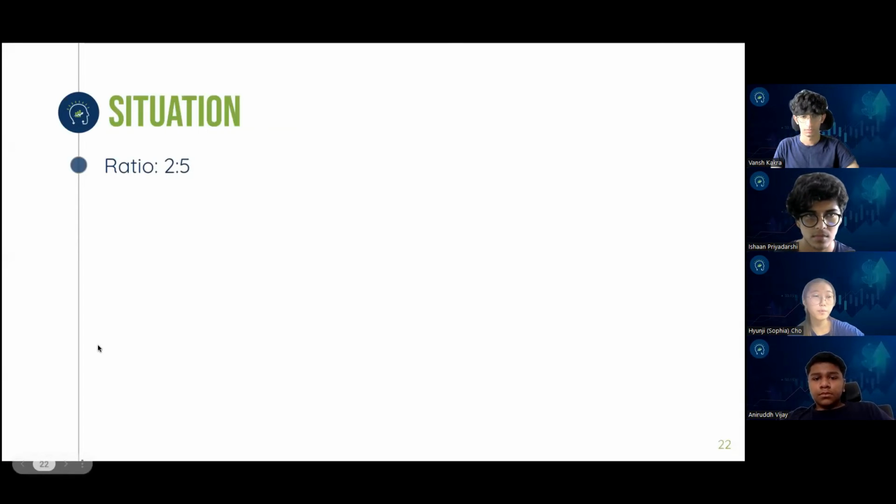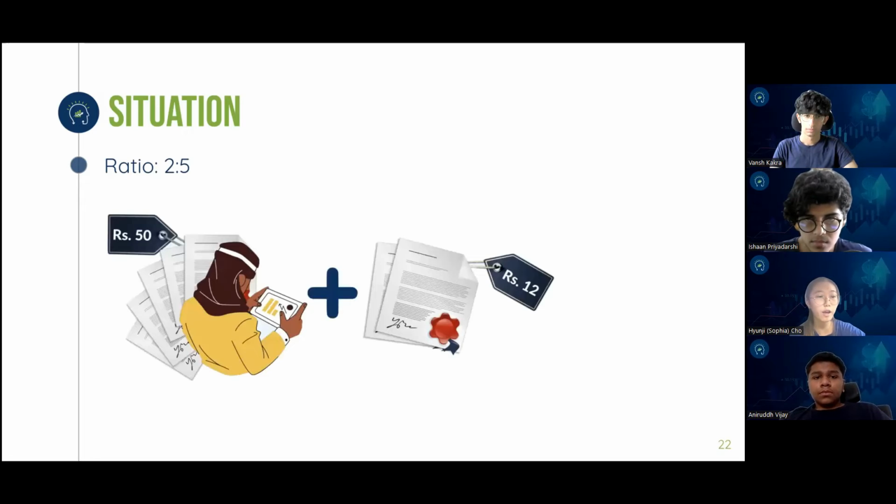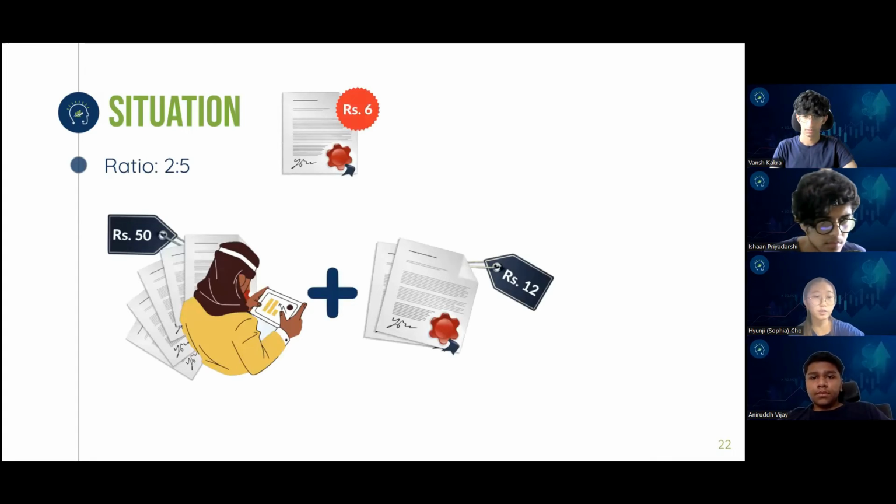For example, if an investor holds shares trading at 10 rupees each, and the company announces a 2-to-5 rights issue, this means that each investor can buy 2 new shares for every 5 shares that a person holds. However, to entice the investors, the company announces a discounted price for each share of 6 rupees. This means that for every 5 shares at 10 rupees each, the company will offer 2 shares at the discounted price of 6 rupees.